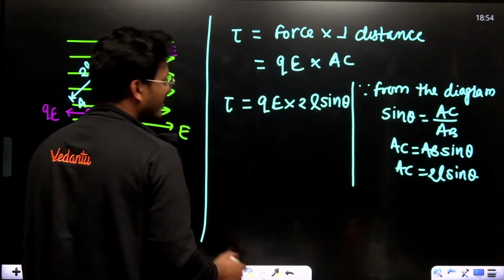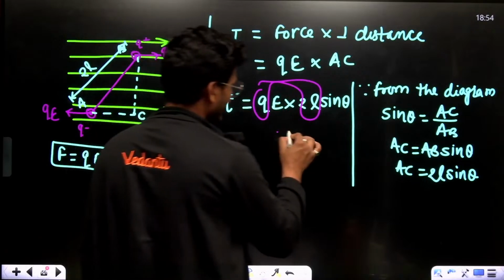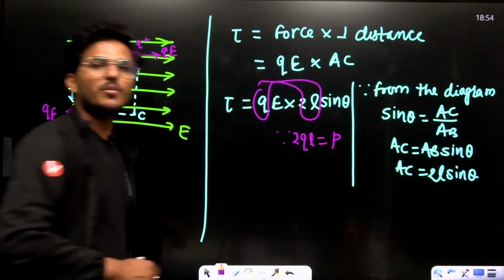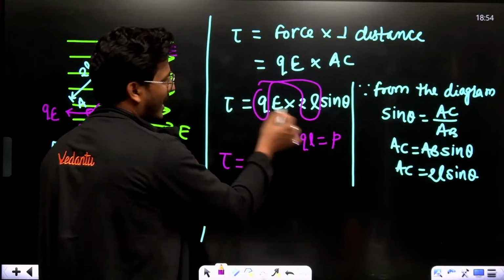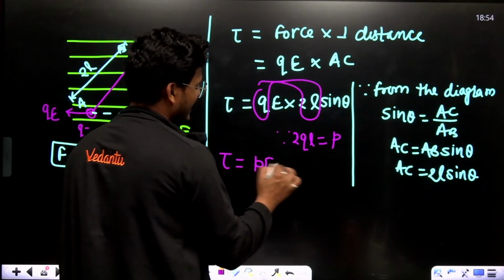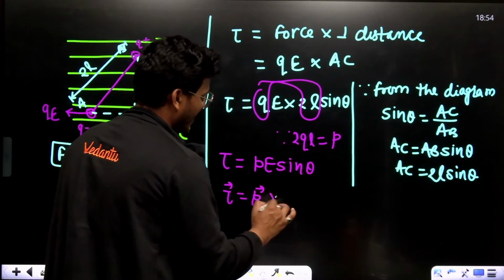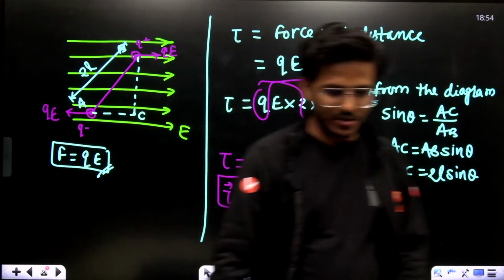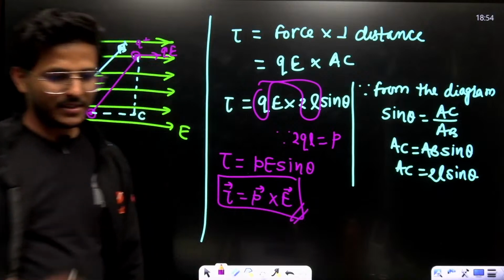Now, as you know very well, this Q into 2L, which is 2QL, is equal to P, the electric dipole moment. So can I write this tau as PE sine theta? So we can write this as P vector cross E vector. This is the complete derivation of torque acting on an electric dipole in a uniform electric field.